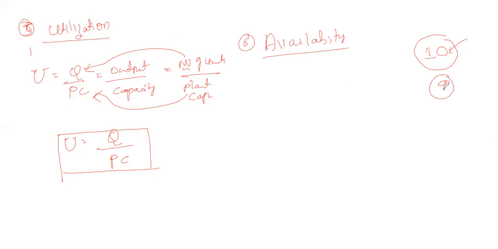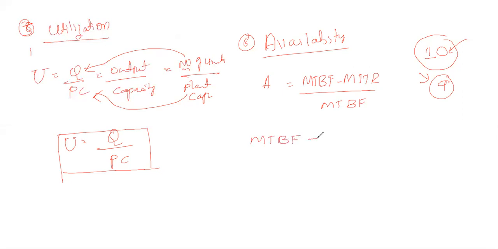The meaning of this is exactly what number is available at that particular time for production. That is called availability. It is calculated by using a simple formula. Availability is written as A is equal to MTBF minus MTTR divided by MTBF. I'll tell you what these two terms mean.